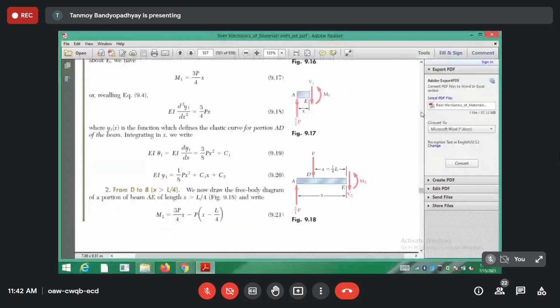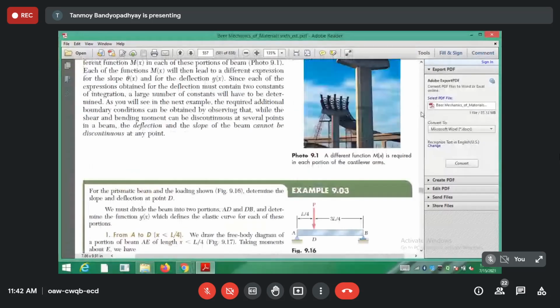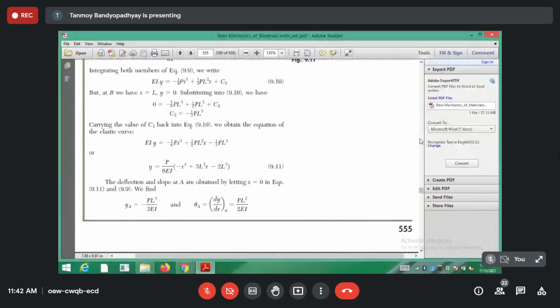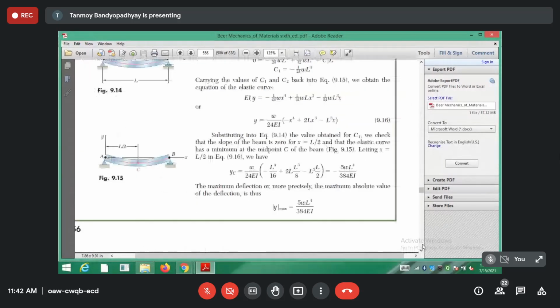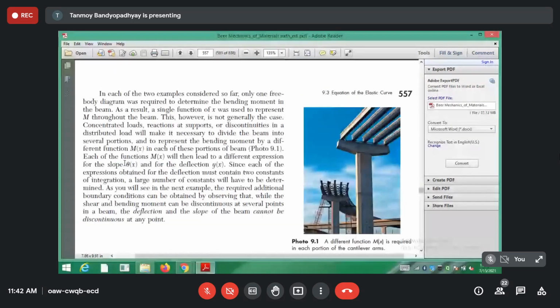So it's written here. They haven't formed a separate subheading for this one; they have put it just after this one. Just in this case, you can see I was just discussing something like this. Just follow this part. You can see that in all the cases, initially, we were using the single function Mx for all the portions of the beam.